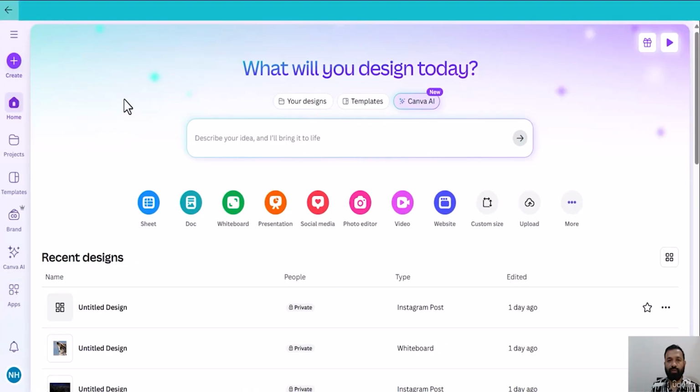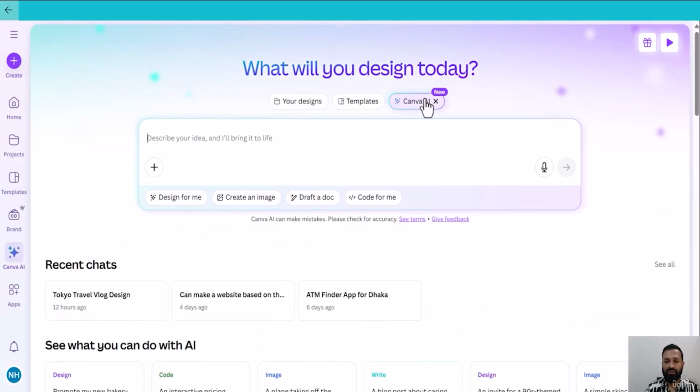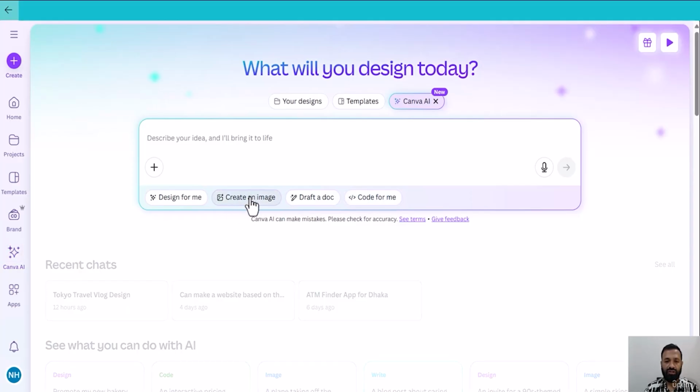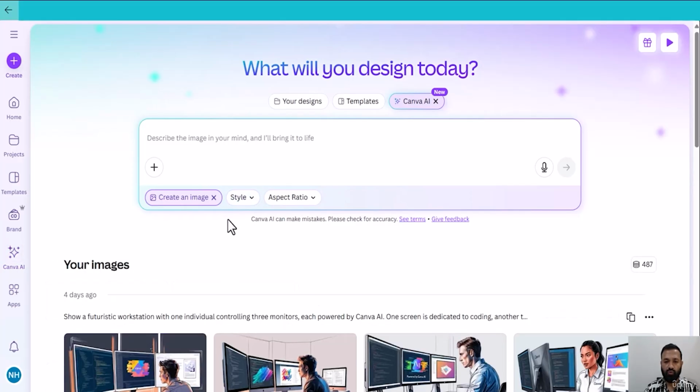So here's the fun part. We can create images with Canva AI. Trust me, it's super easy. What you have to do is click on Canva AI and it will open different options like design for me, create an image, draft a doc and code for me. I will click create an image. It will open this window.